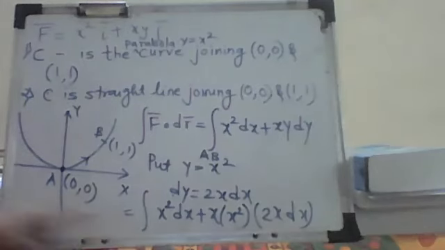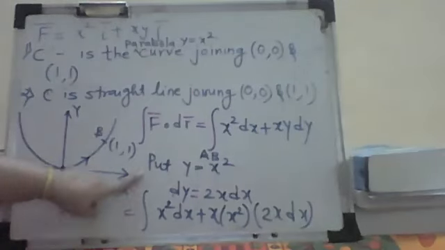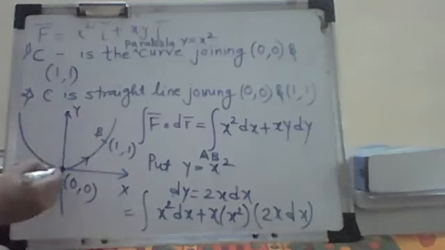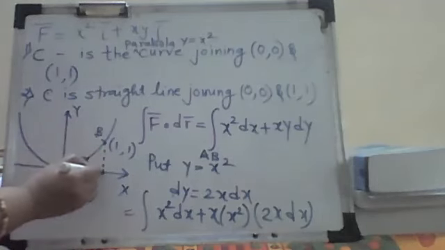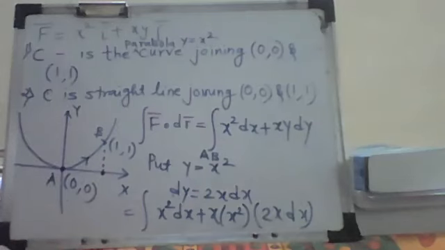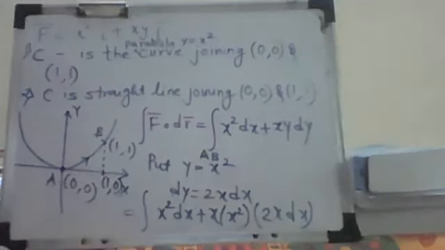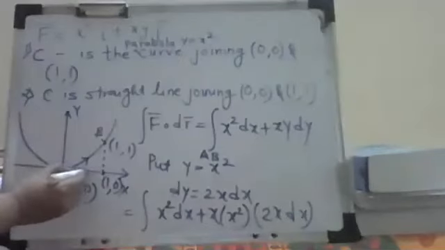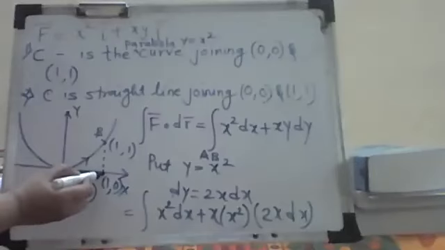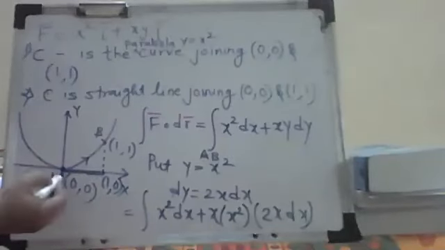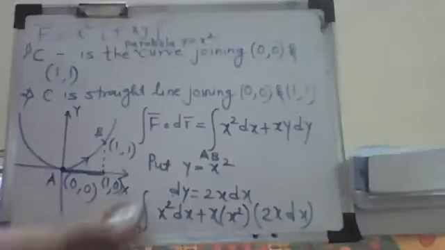So now how to find the limits of x here? Take a perpendicular on the x-axis. Where it intersects at 1. So I have to vary this x from 0 to 1. Correct? We have to vary x from 0 to 1. So put the limits here, 0 to 1.